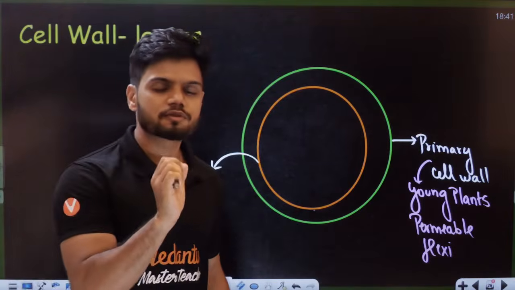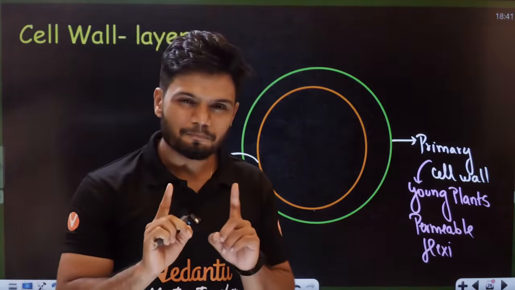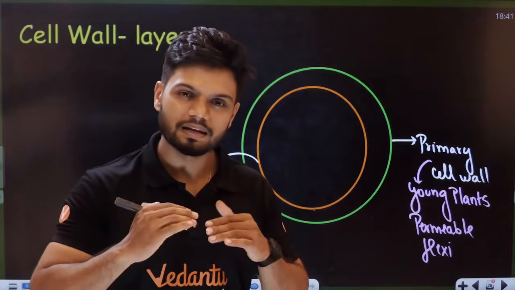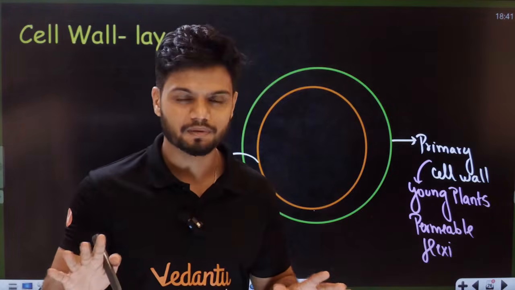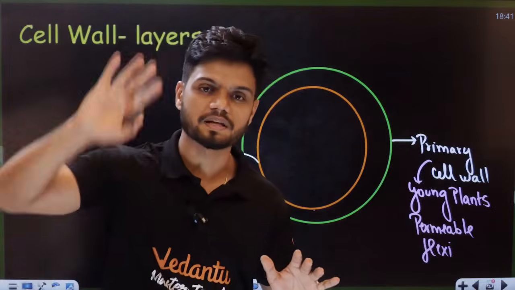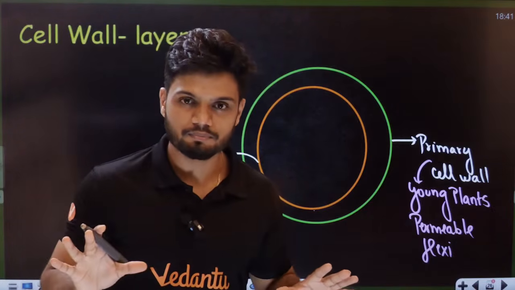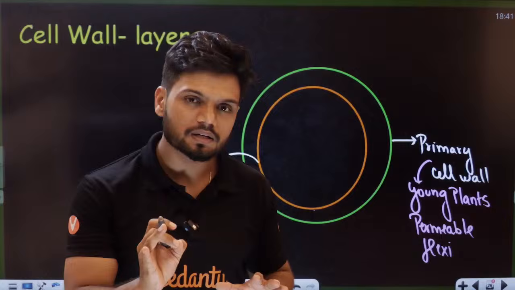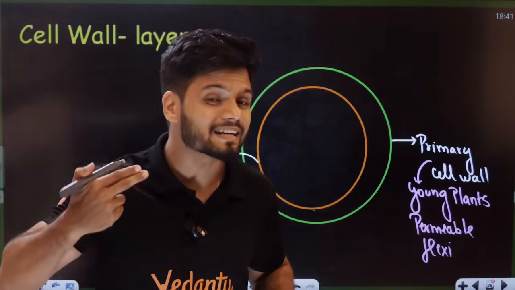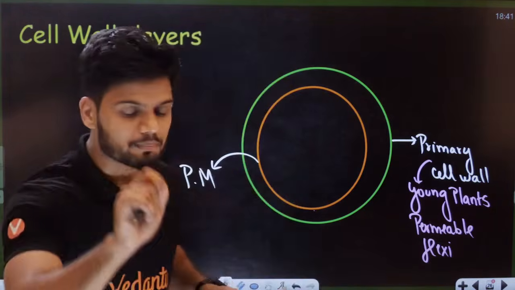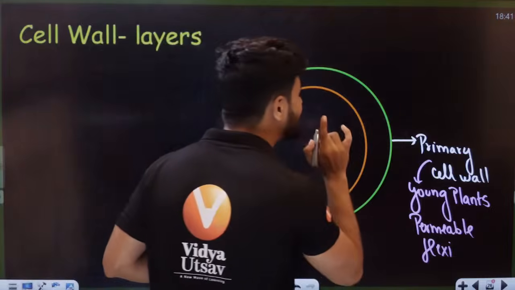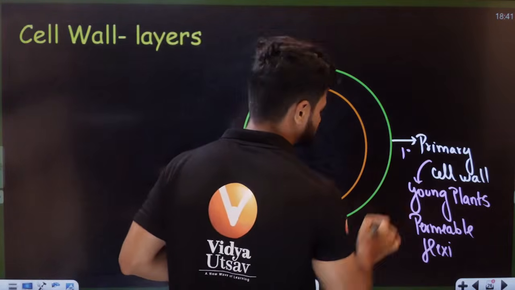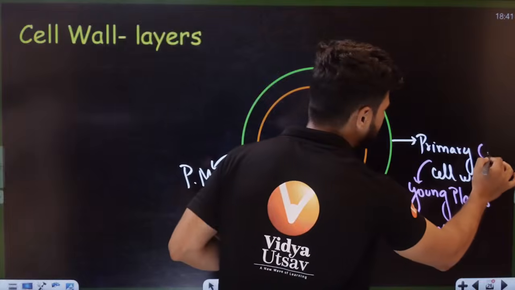Now students, let me ask all of you a simple question. This primary cell wall will diminish, RIP. It'll go away. Now after this, there is a birth of the secondary cell wall. Now students, you are supposed to tell me, where do you think we find the secondary cell wall? This right here is the primary cell wall.